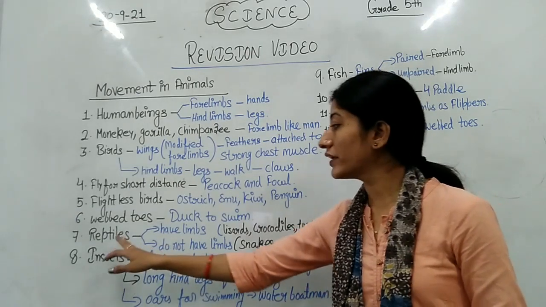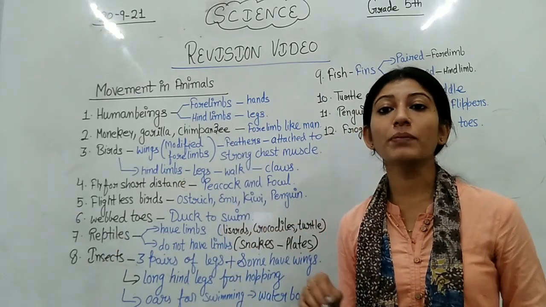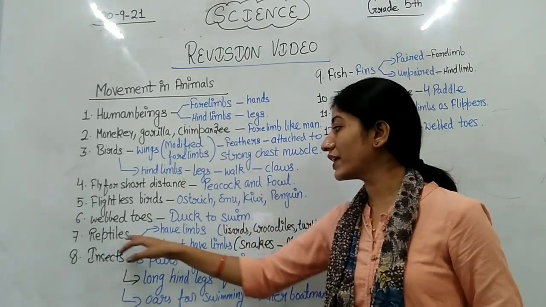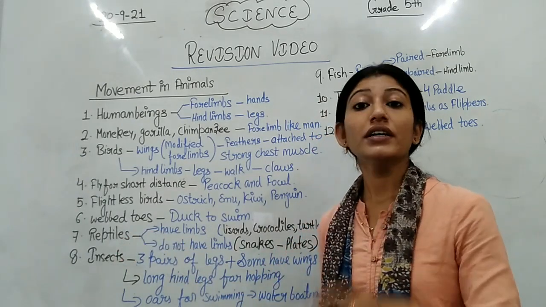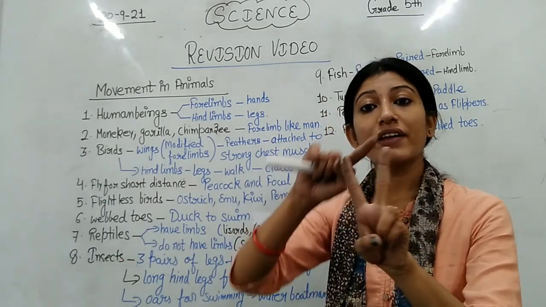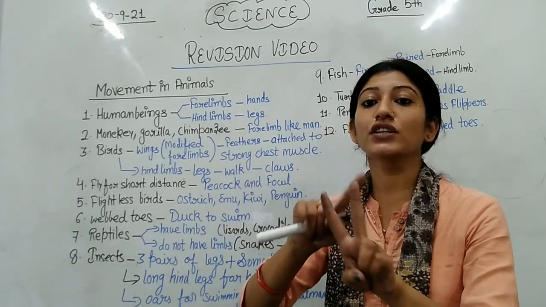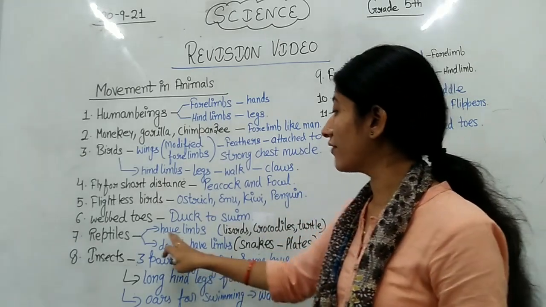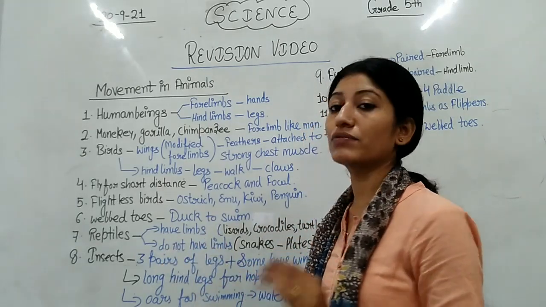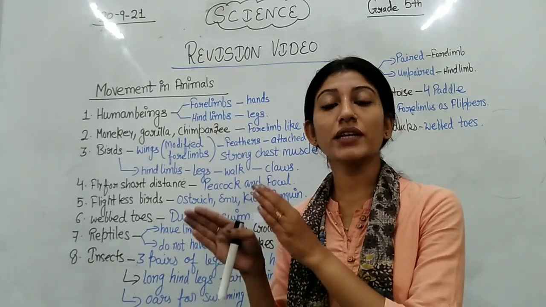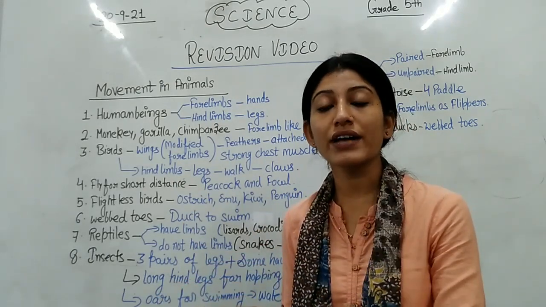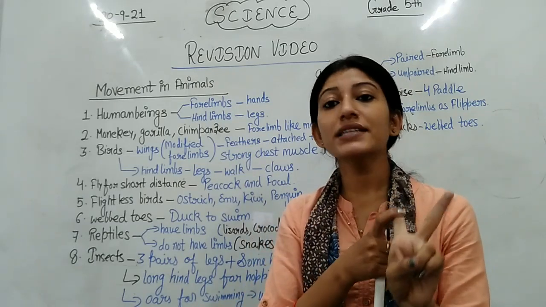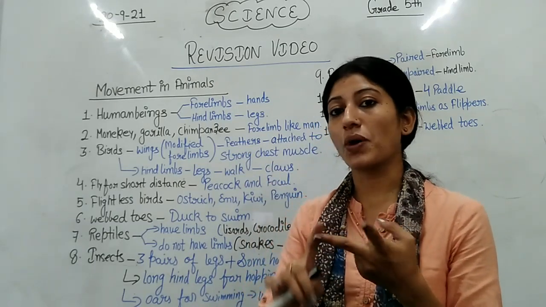When we talk about the reptiles, I have written that reptiles can be categorized into two things. One is having limbs and another does not have limbs. Some reptiles have limbs and some reptiles do not have limbs.